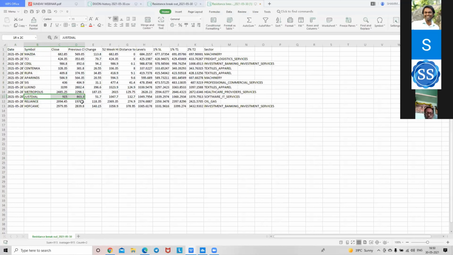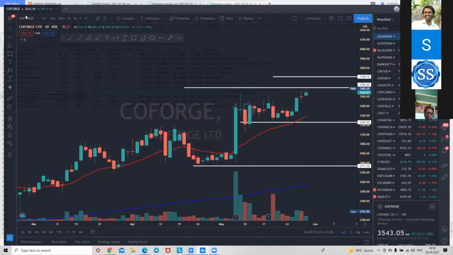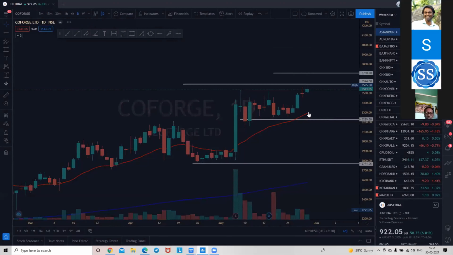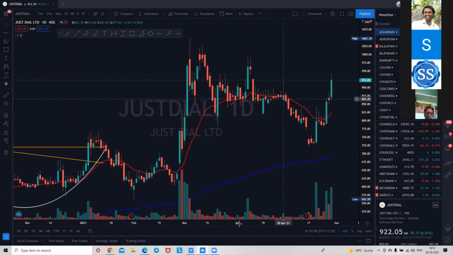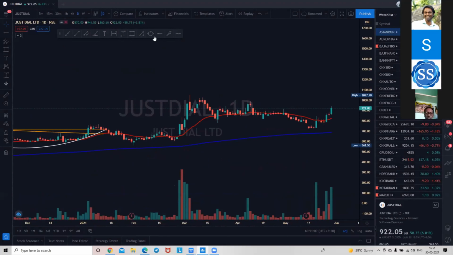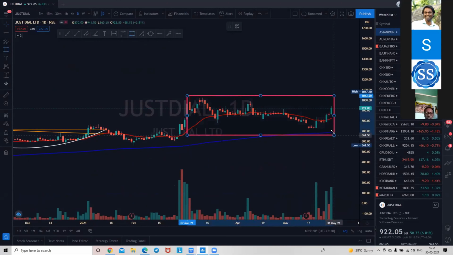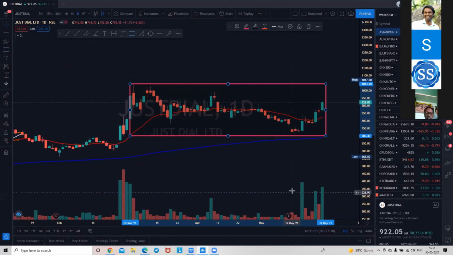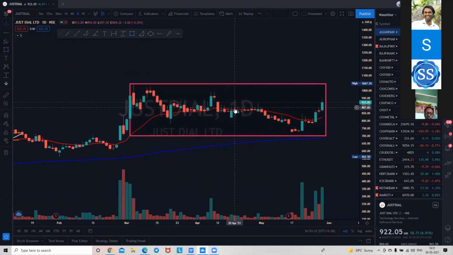I mean, Just Dial is just turning up. If you see Just Dial, super bullish, contracting candles. It was in a range, a Darvas range. So I'm expecting this stock to move up because it was hugging the 20 EMA and the volumes came down.